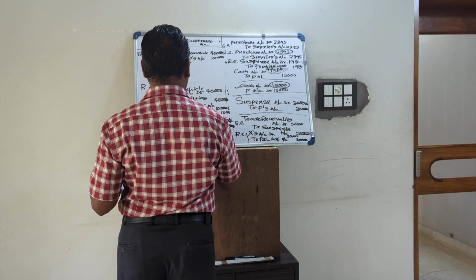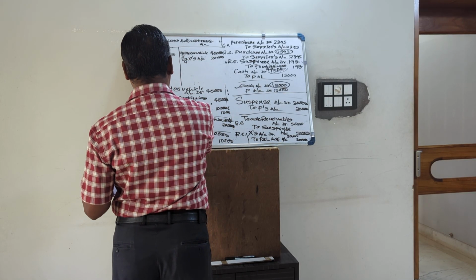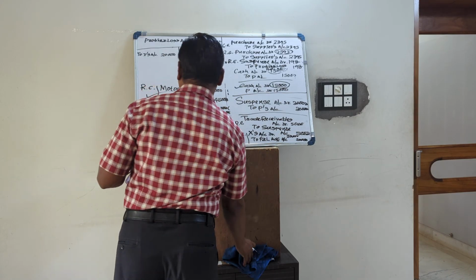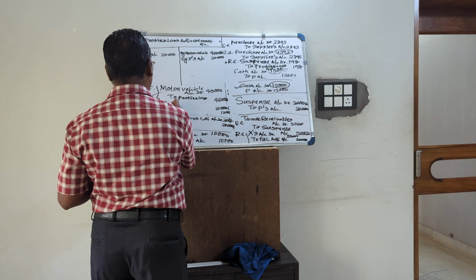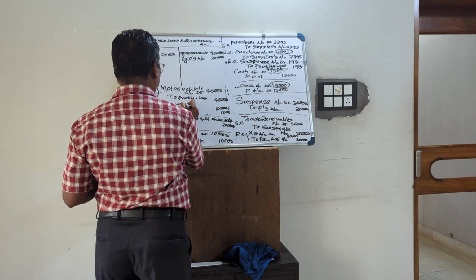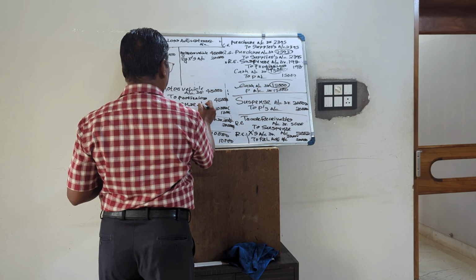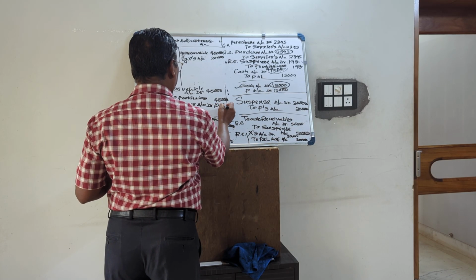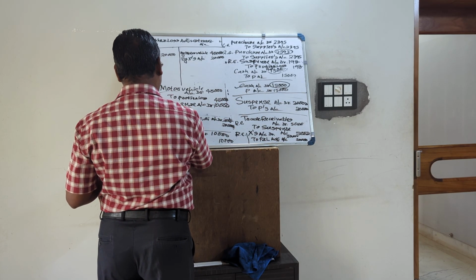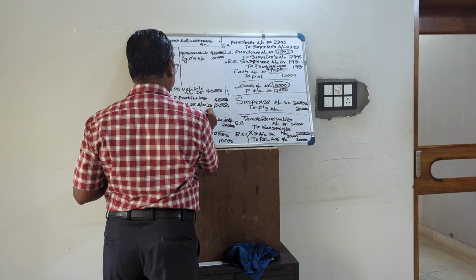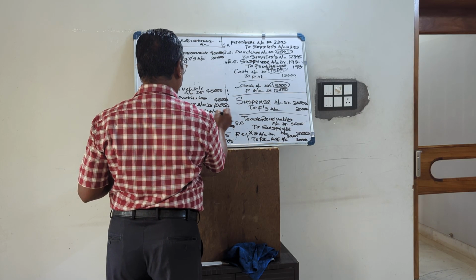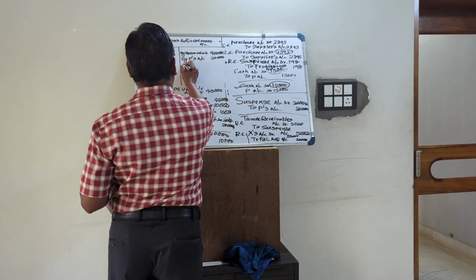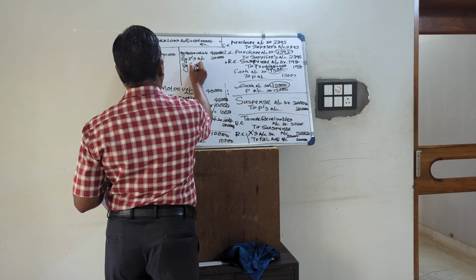So journal entry is suspense account debited to purchase, this 10,000. Second, current rectification, profit and loss adjustment account 10,000. So suspense to profit and loss, by suspense account 10,000.